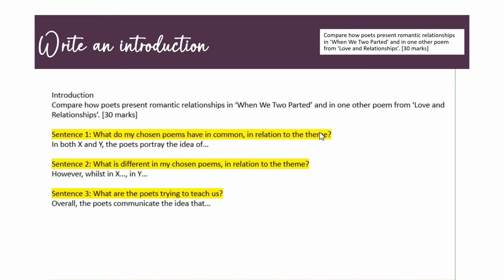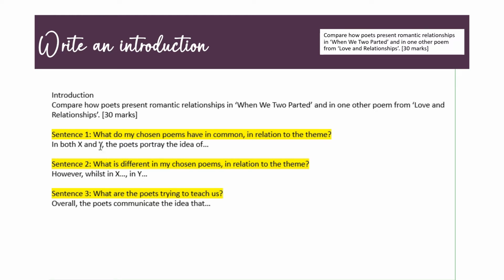Time to write our introduction then, and as you know, I like my introductions to be comprised of 3 sentences. Here, because we're comparing 2 texts, it's a little bit different from the other videos that I've done, so I'm just going to talk you through this so that you know how to write a really top-notch introduction for the poetry. So sentence 1, we're looking at what the chosen poems have in common, linking it obviously to the theme of romantic relationships. Sentence 2, we're looking at the differences between the poems. And sentence 3, we're thinking, as we always do with our introductions, about what the writers are trying to teach us.